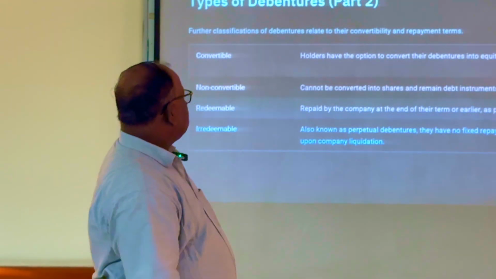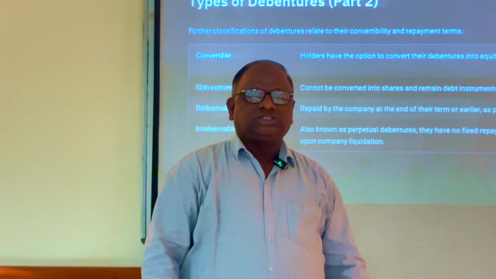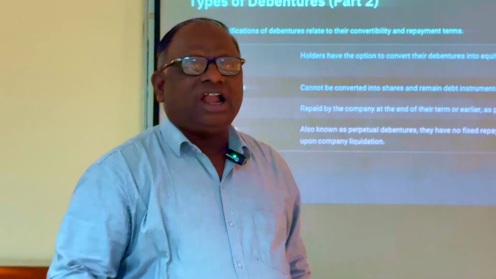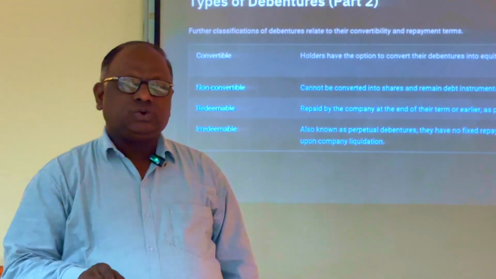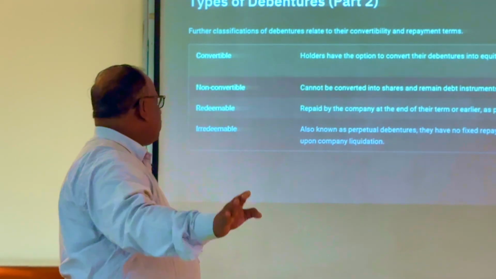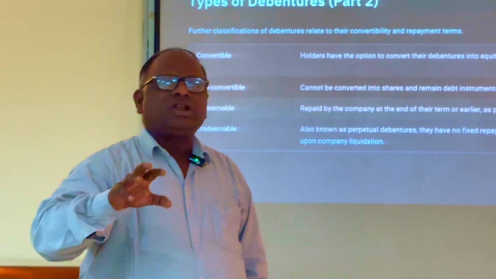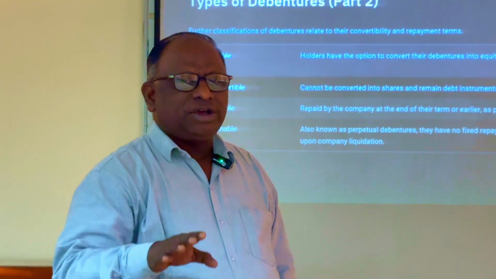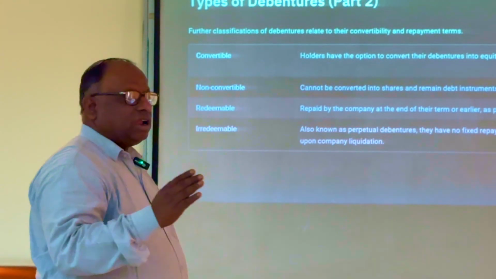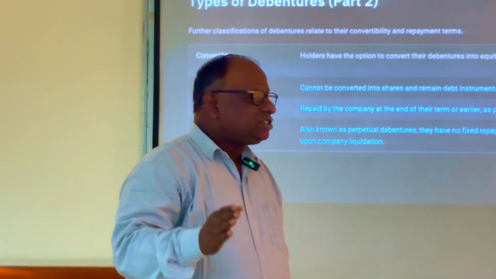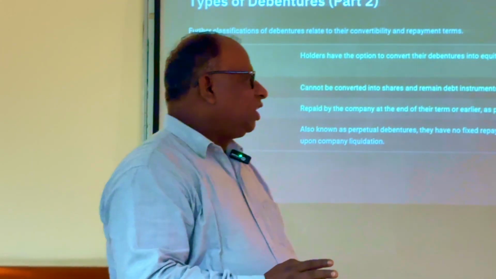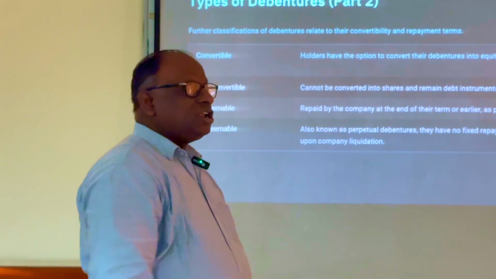Next, children, there are other types of debentures. One is convertible debentures. Convertible debentures are debentures that can be converted into equity shares after a specified period of time. Then non-convertible debentures: these are debentures which cannot be converted into equity shares. During their lifetime they remain as debentures only. They are called non-convertible debentures.